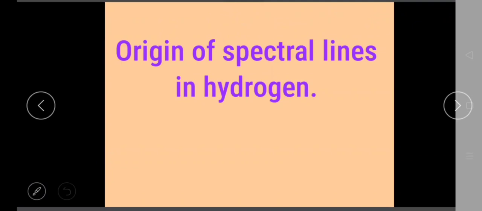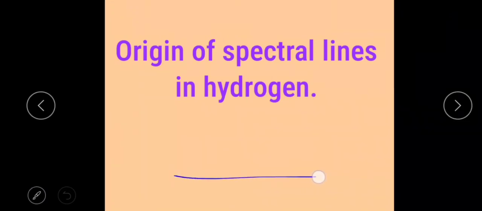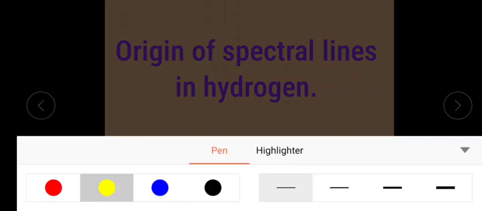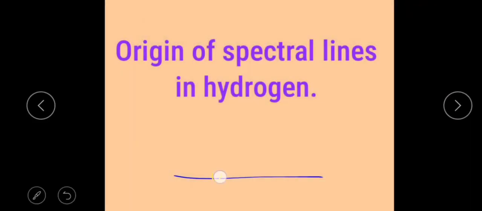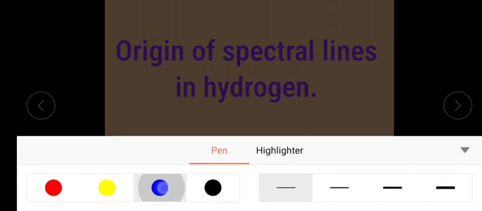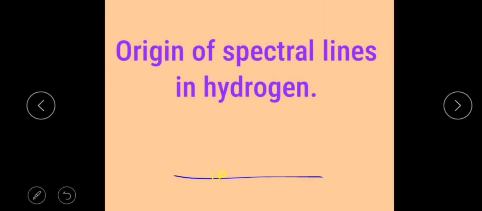See here, for example, this is an electron present on the ground state. If it absorbs the energy, it is excited to the higher energy level.